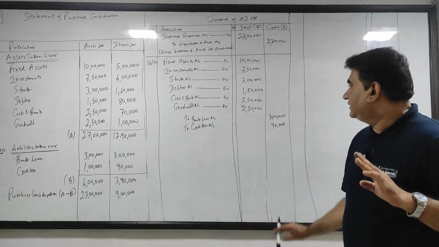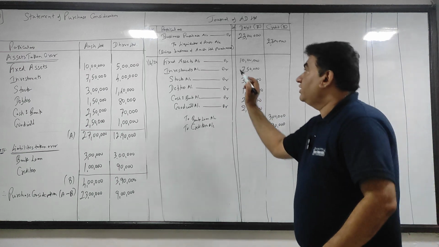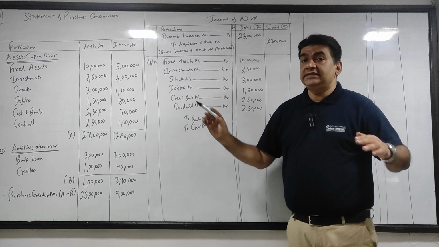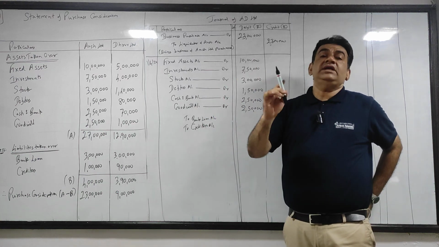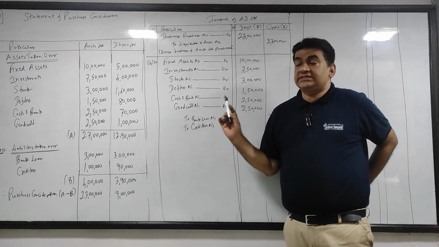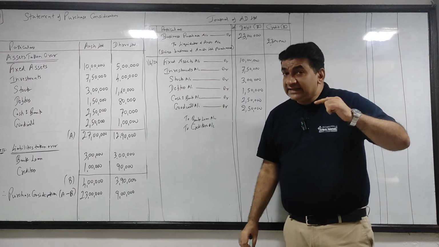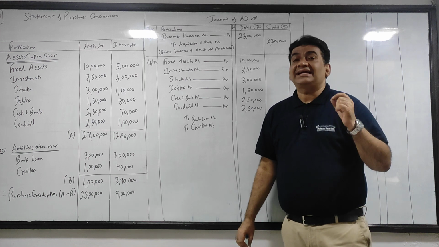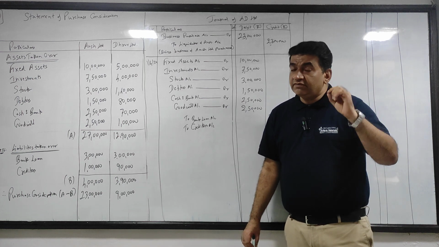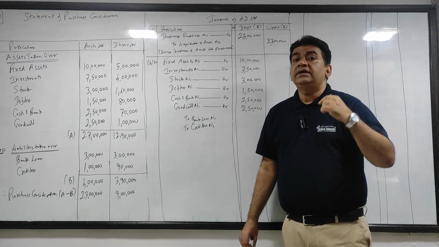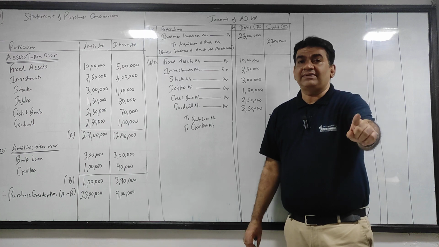So now listen, this will not tally yet, but what I told you, when you buy the business, it will be bought in the form of taking over of assets and liabilities.